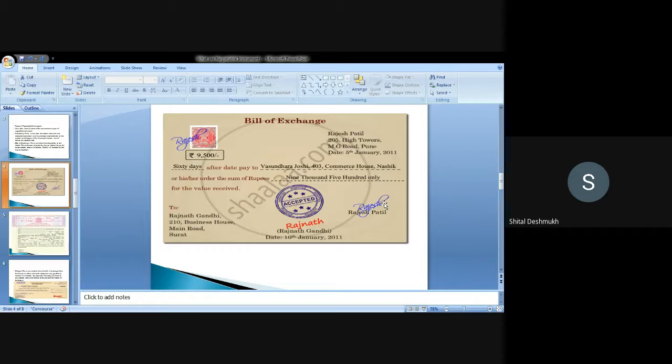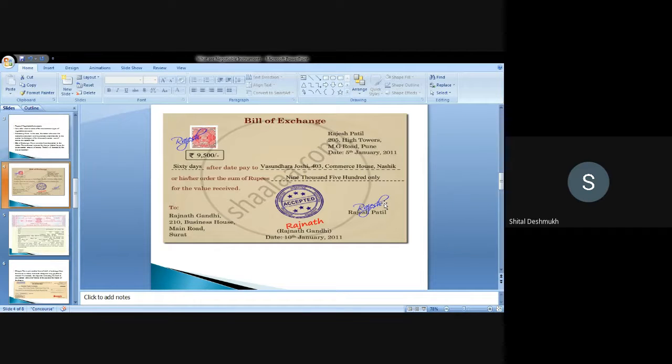Now why is the bill of exchange given? If a transaction of 90,500 rupees or any business is there, how can we believe that the transaction will proceed?